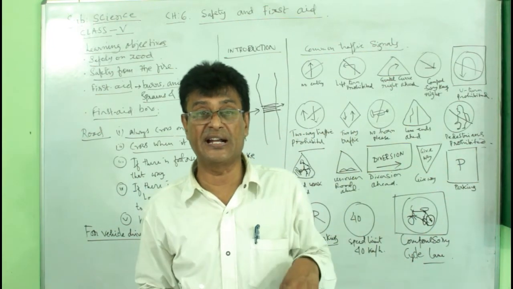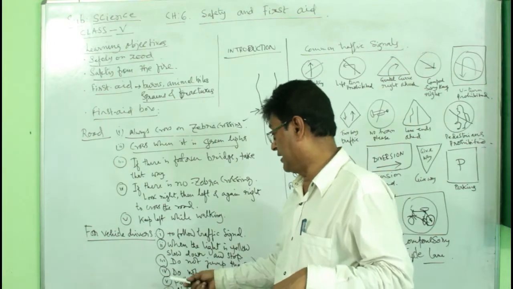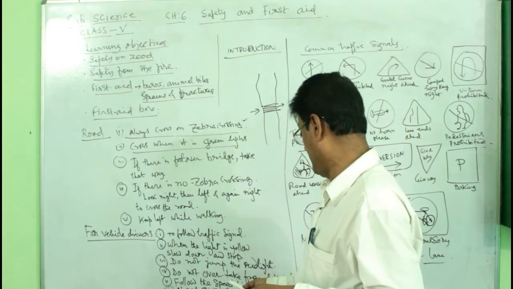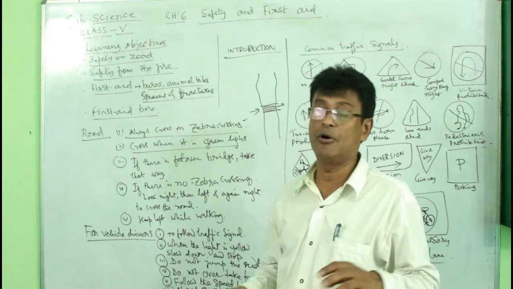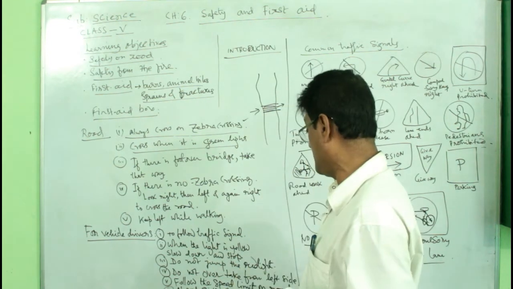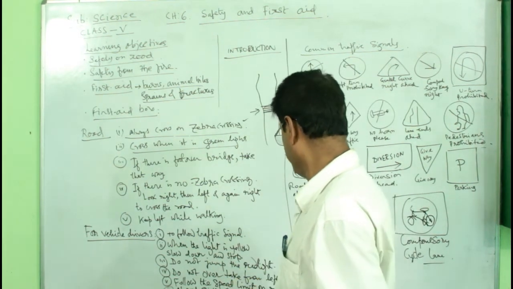But here in India, that is not the case. In India, the speed limit is given, it must be about 40 kilometers per hour, 50 kilometers per hour.